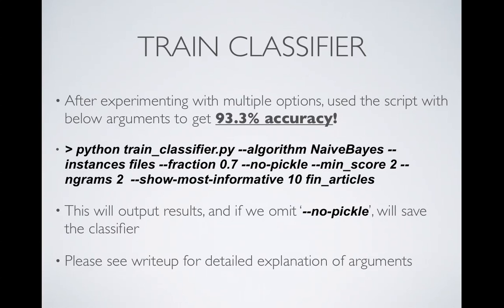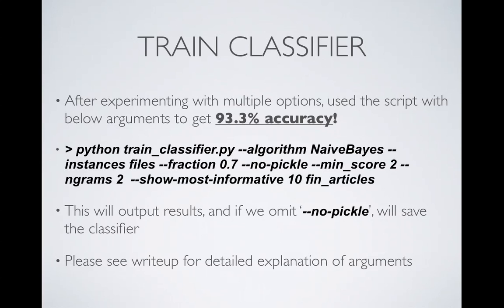So when training the classifier, I spent quite a bit of time experimenting with tons of different options, and I won't go over all of them, but basically, I had mentioned bigrams. You can use combinations of n words, so 3 grams, 4 grams, 5 grams, or single words. You can use different amounts of the data as training and then as testing. There's really a lot you can do. I suggest going in and looking at the documentation on train classifier. But I was able to get a model with 93.3% accuracy, which I thought was pretty good.